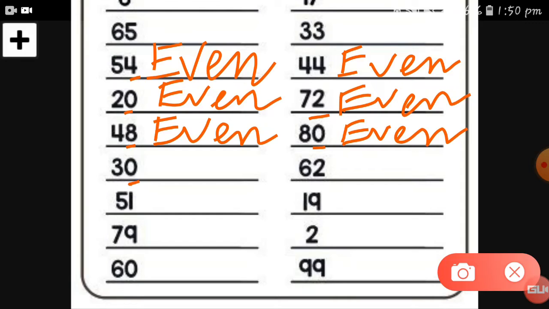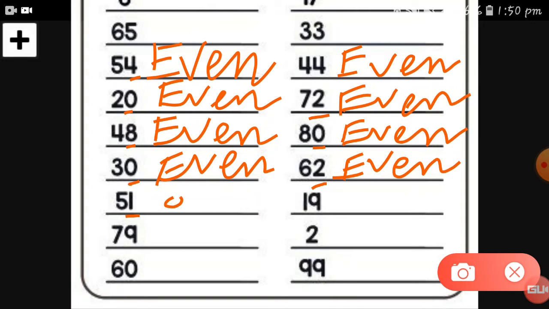Again here is 0 at the ones place, so let's take 3030 as an even number. Here 2 is also an even number, so let's take 62 as an even number. This is also an even number. Here is 51, there 1 is at the ones place, so 1 is an odd number, so 51 is